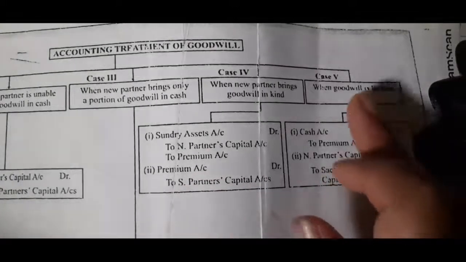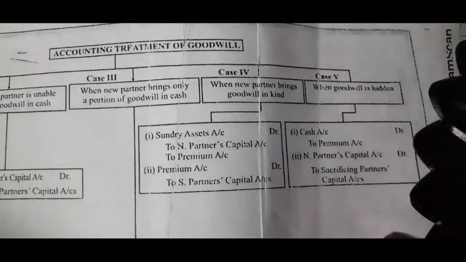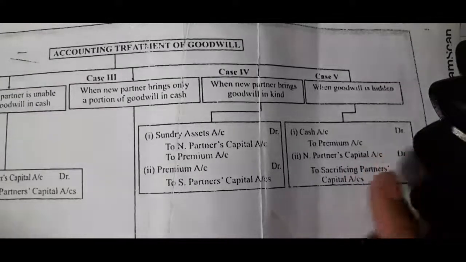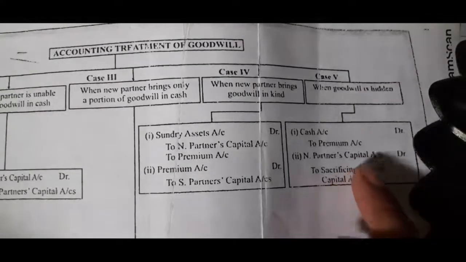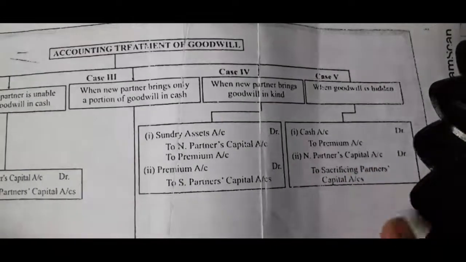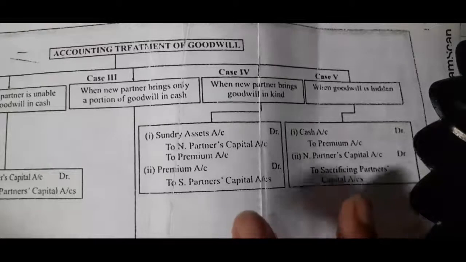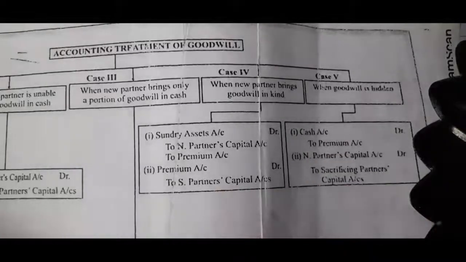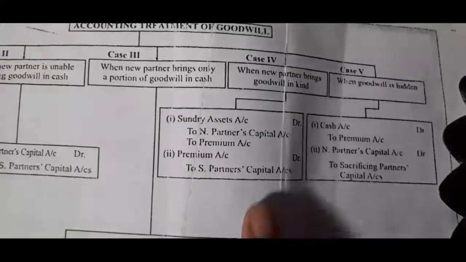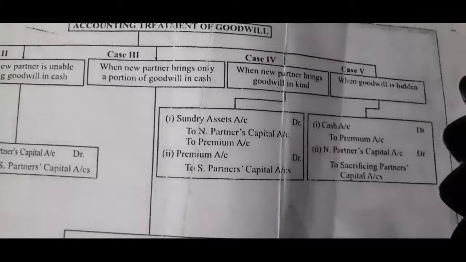Case number 5, when goodwill is hidden, at that time we will prepare these journal entries: cash account debit to premium account; second, new partner's capital account debit to sacrificing partner's capital account. So children, today I will discuss both cases with journal entries and a numerical question. So let's start. According to case 4, when a new partner brings goodwill in kind, its meaning is,